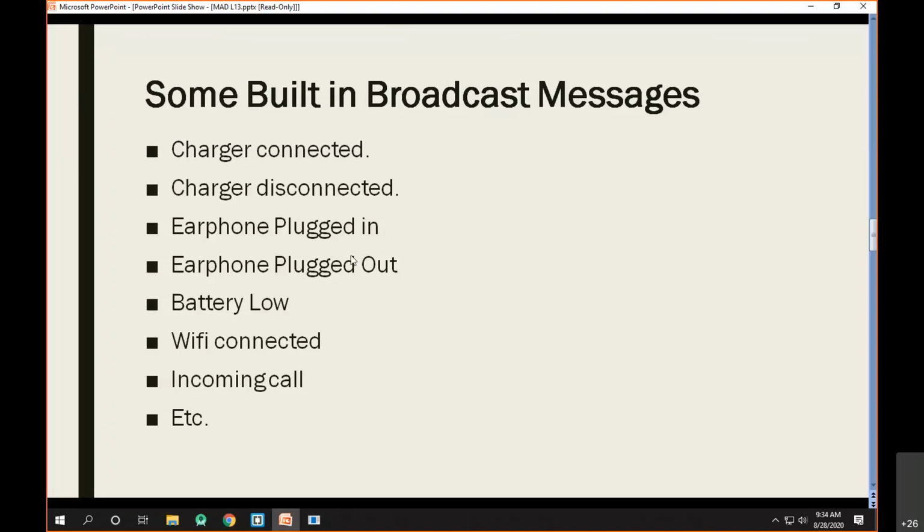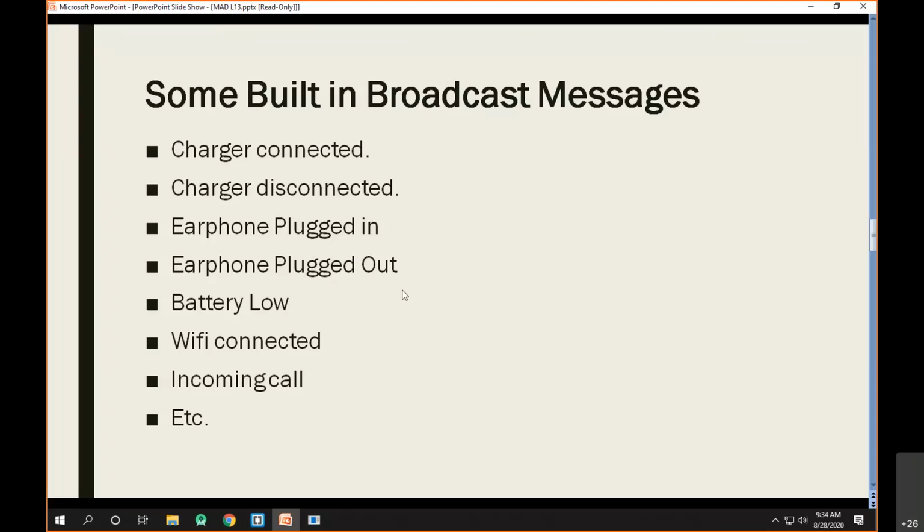Whenever you plug in the earphone, the Android OS will detect this event and pass this broadcast message to all other apps to let them know the earphone is plugged in, and hence if the sound limit is higher, so that it can damage your ears, it will automatically decrease the level of the sound.